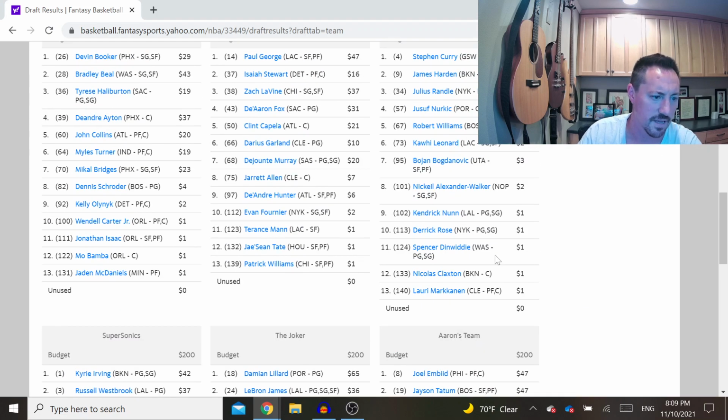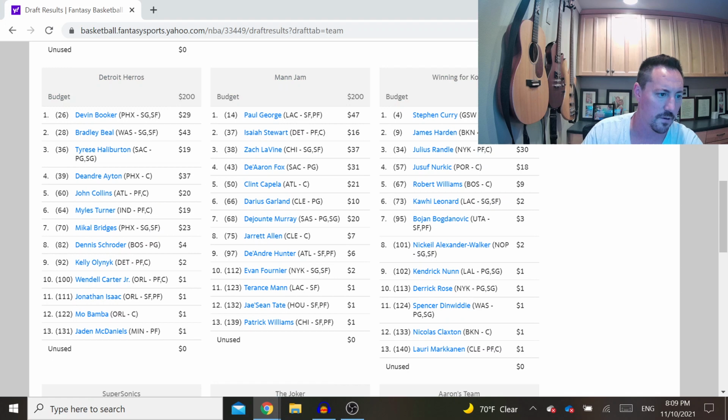These players at the end of the draft, sometimes you hit on them, sometimes you don't. Like I've already dropped Claxton. I've already dropped Kendrick Nunn. He hasn't played yet in the season. But really 1 through 8 or so, the players you paid the most for, obviously you want to keep. The players at the end of the draft you can kind of get rid of.